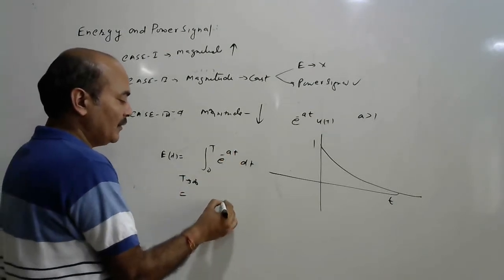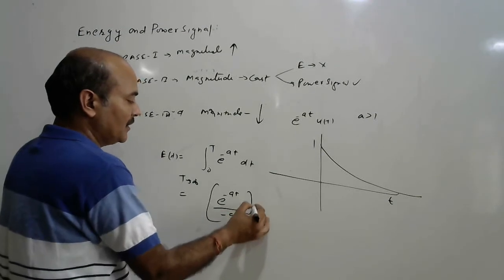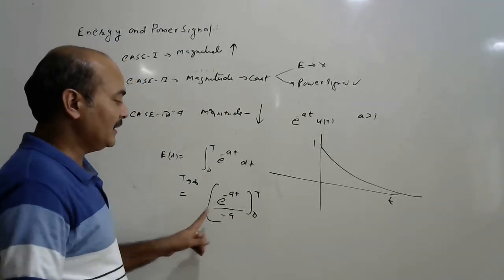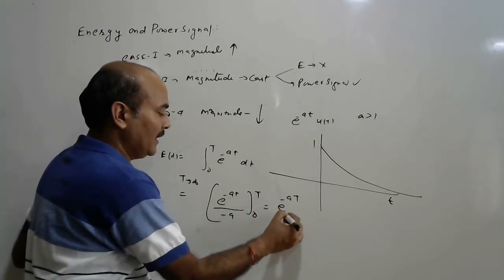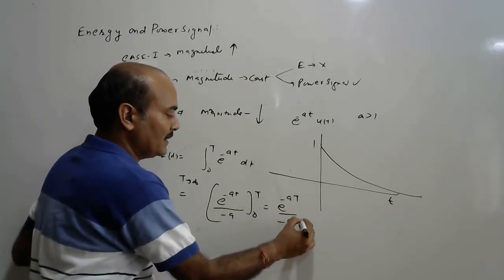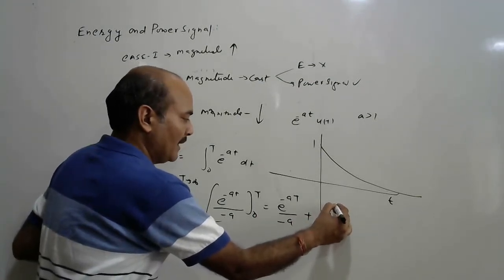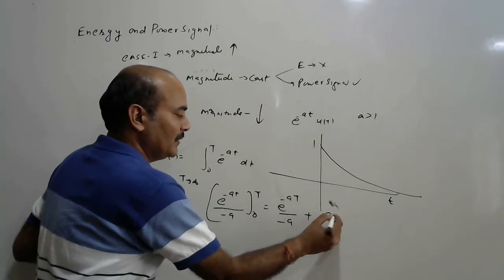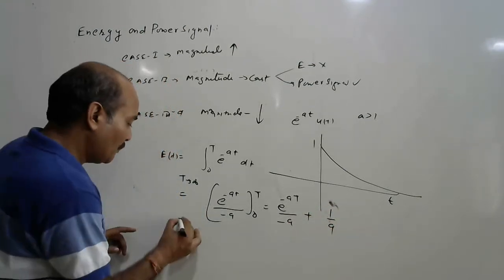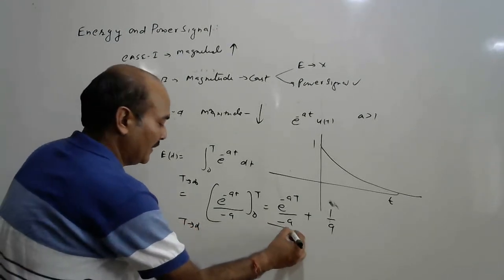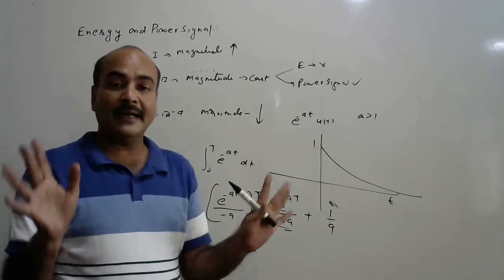So what is the value? E to the power minus at upon minus a, with limit 0 to T and T tends to infinity. So this value is e to the power minus at upon minus a, minus plus 1, e to the power minus 0 becomes 1, so this is e to the power 0, 1 upon a, and when you put in T tends to infinity, the term becomes 1 by a. Okay, so that is a finite value.